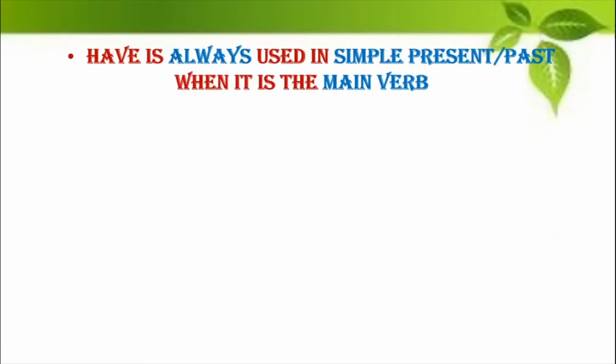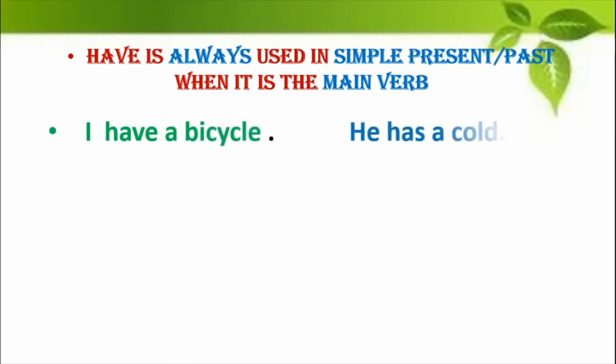Let's see the next one now. There are certain rules now that we have to study. A couple of rules that we have to study when we use have. So have is always used in simple present or simple past when it is the main verb. So we saw at places where have is the main verb. So when have acts as a main verb, it is always used in simple present or simple past. For example, see, you say I have a bicycle, or you say he has a cold. Okay, so it is always used in simple present or simple past. Or you could also say he had a cold if you say it in the past.